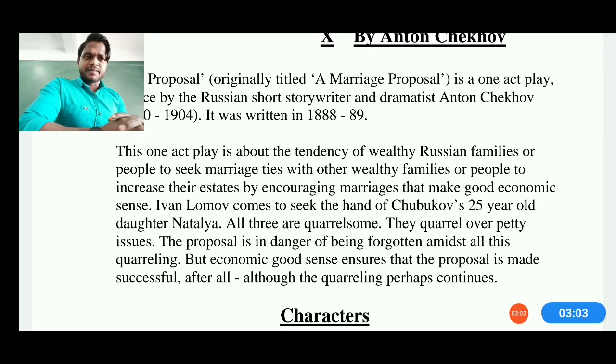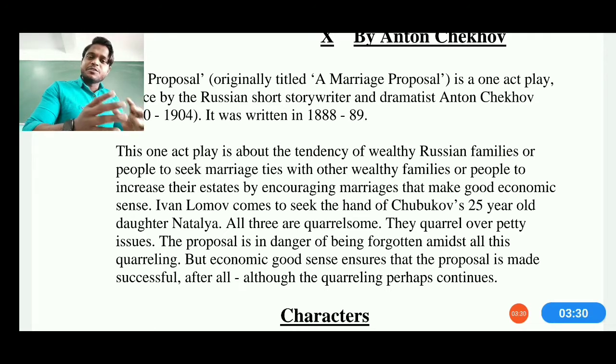By encouraging marriage that makes good economic sense, Ivan Lomov comes to seek the hand of Chubukov's 25-year-old daughter Natalia. Therefore, all three are quarrelsome. Dad, the girl and the boy who is asking for her hand, the three people are quarreling with each other. So the proposal is now in danger and being forgotten.